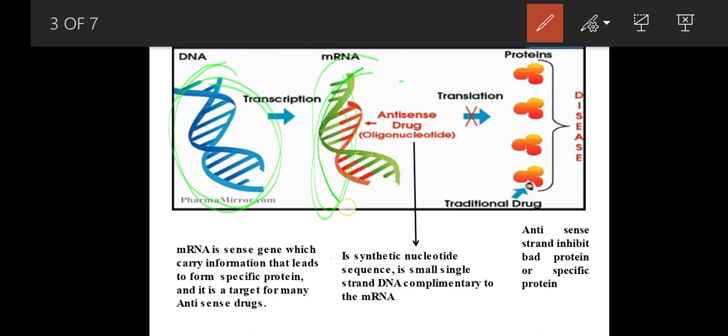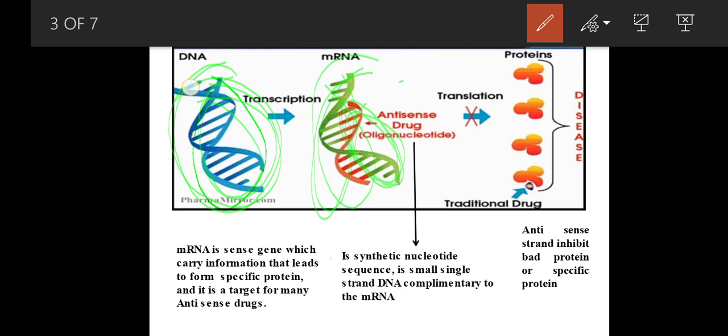This one, in a different color, is the antisense oligonucleotide. One thing I forgot to discuss: these antisense oligonucleotides are synthesized. We design the sequence based upon the sequence of DNA.